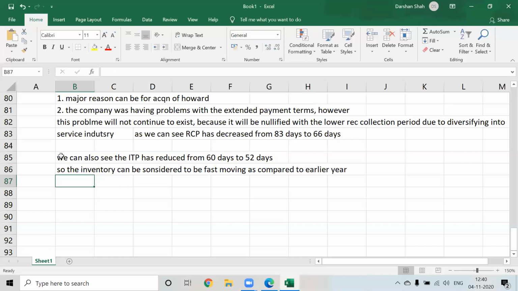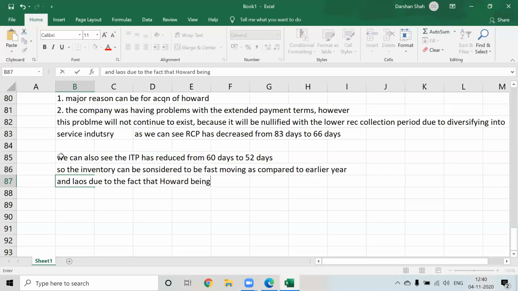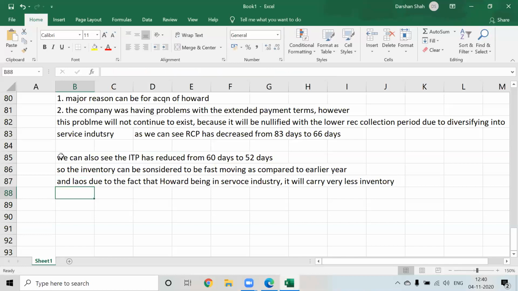And also due to the fact that Howard is in the service industry, it will carry very less inventory, because in the service industry our focus will be more on service and less on manufacture.